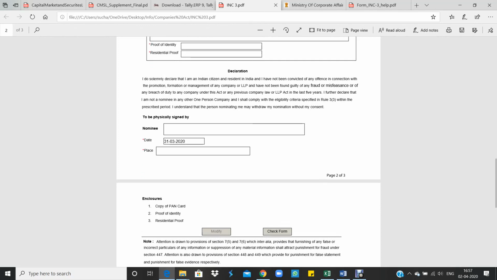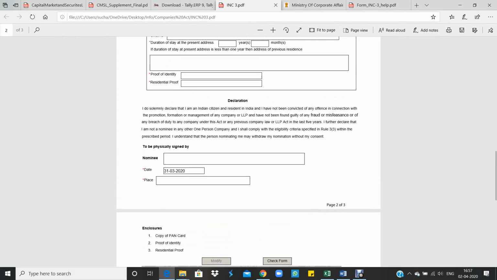So here, what is the declaration? Let's see. "I do solemnly declare that I am an Indian citizen and resident in India, and I have not been convicted of any offense in connection with the promotion, formation, or management of any company or LLP, and have not been found guilty of any fraud or misfeasance or of any breach of duty to any company under this Act or any previous company law or LLP Act in the last 5 years.